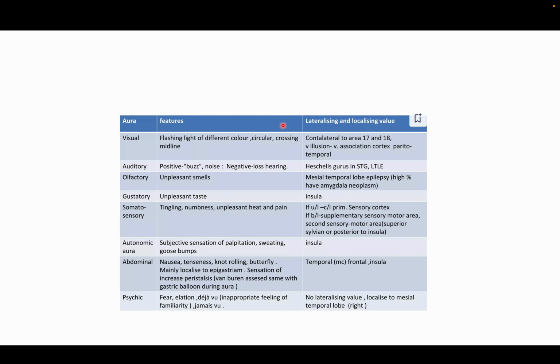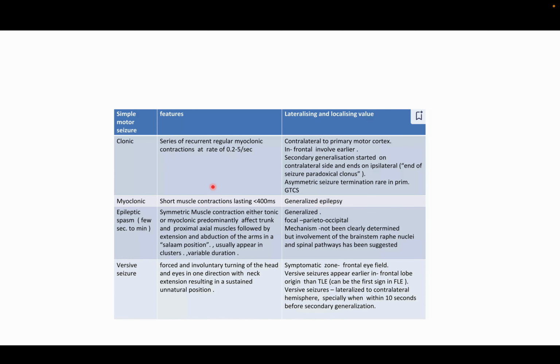These are the auras. Visual aura can be seen mostly in the case of occipital lobe. Then there are auditory, olfactory, gustatory, somatosensory, autonomic, abdominal, and psychic auras. Psychic aura can be due to behavioral areas like the amygdala and hippocampus. Clonic movements we discussed, myoclonic we discussed, and any epileptic spasm. These are all various things that can help you in diagnosis,